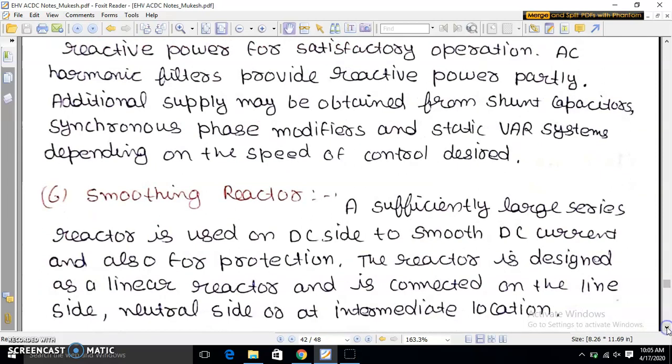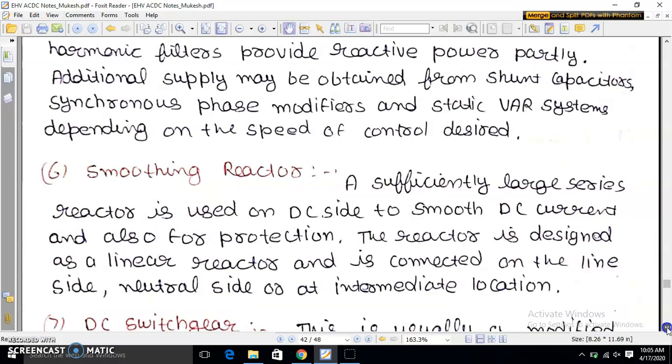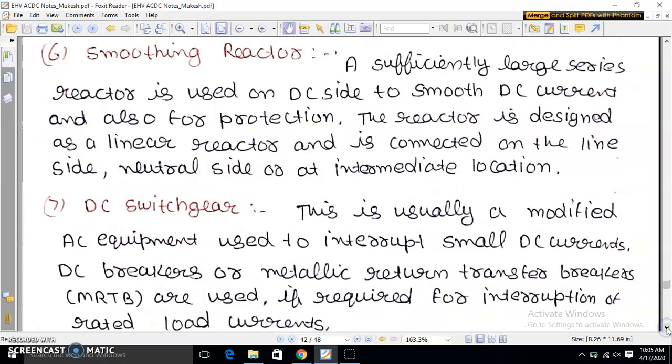A sufficiently large series reactor is used on DC side to smooth DC current and also for protection. The reactor is designed as a linear reactor and is connected on the line side, neutral side or at the intermediate location. The next is DC switchgear.